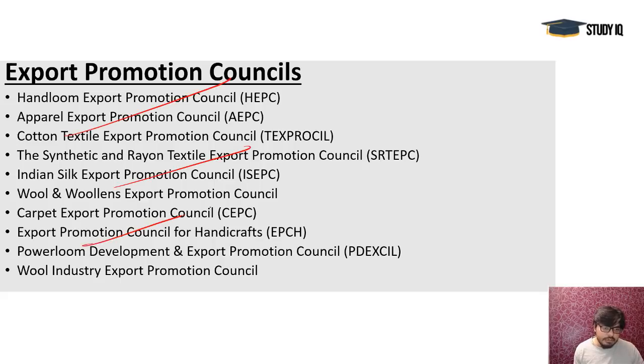It's a long list, and for all the areas we have important export councils. Since ages, for thousands of years, we have had an edge in this area, where textiles are an important exporting item from India for the whole world. For cotton, Texprocil is very important, and two other important things are silk and jute.